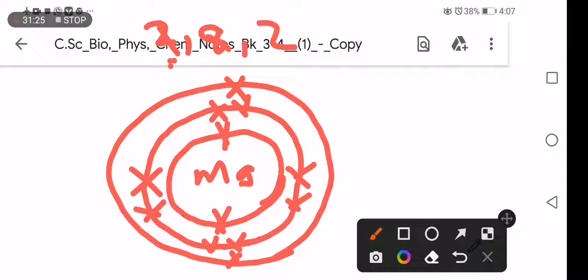Now the electrons are arranged in order. The first shell is this one, 2. The second one, 8. The third one has 2. Then in the nucleus here, we put the element symbol. That's how we draw electronic configuration.